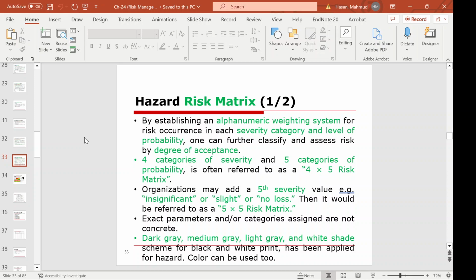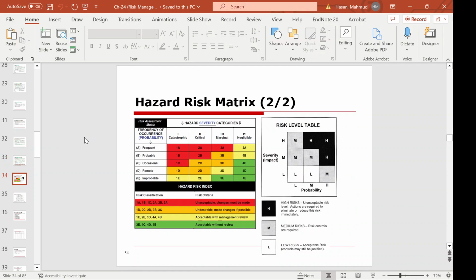The exact parameters and categories assigned are not concrete. A dark gray, medium gray, light gray, and white shade scheme for black and white print has been applied for hazard. Color can be used too. And you are seeing the risk level table: H, M, L for severity and L, M, H for probability, and based on where you are, you pick that.